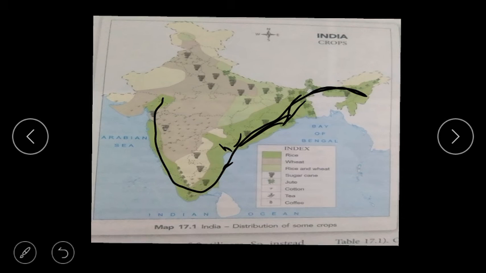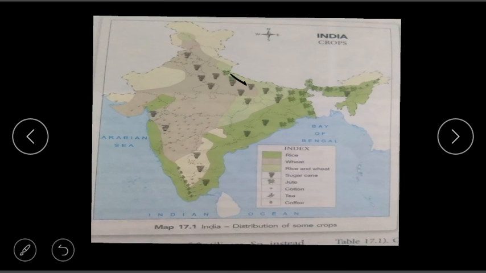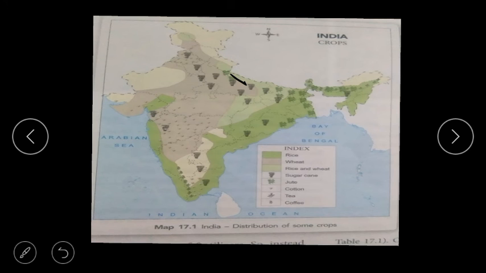Now next is wheat. The climate required for wheat is cool and moist. We get wheat from Uttar Pradesh, Punjab, Madhya Pradesh, Haryana and Rajasthan. So wheat is grown in these states.